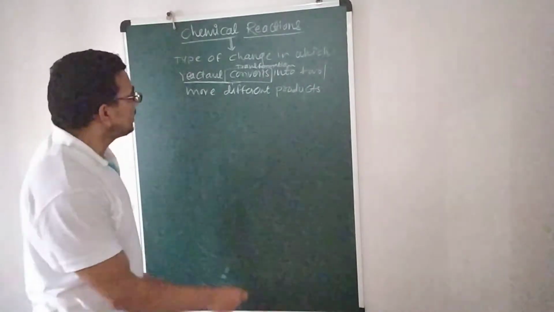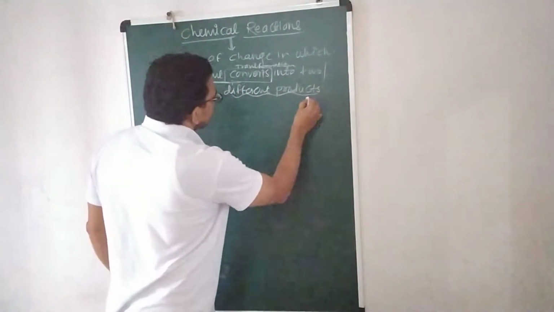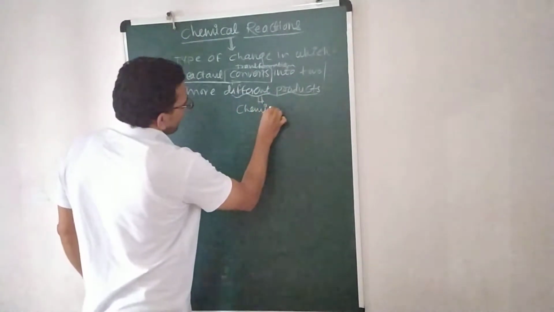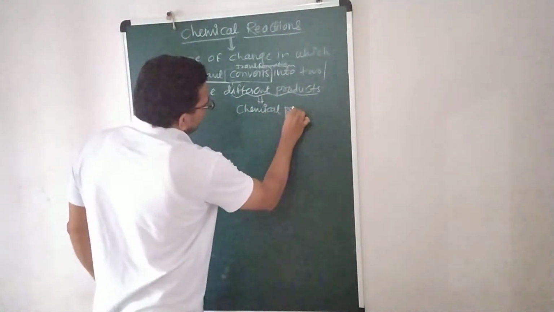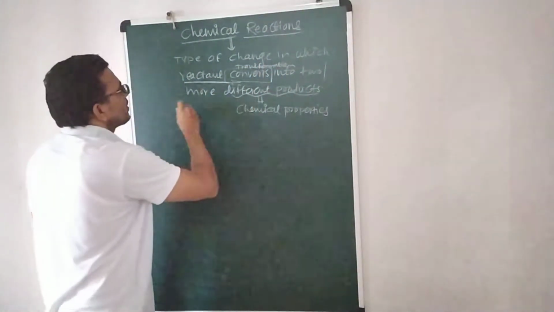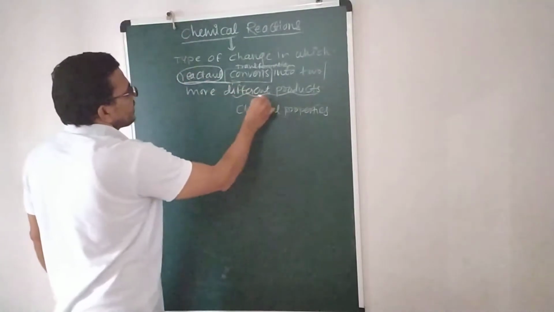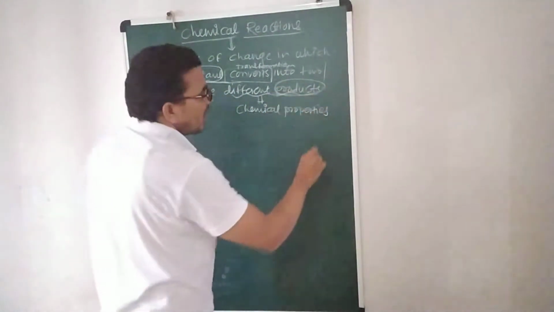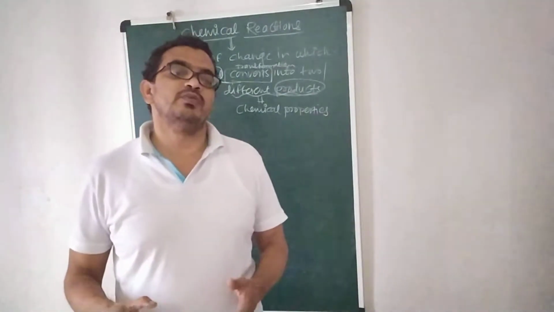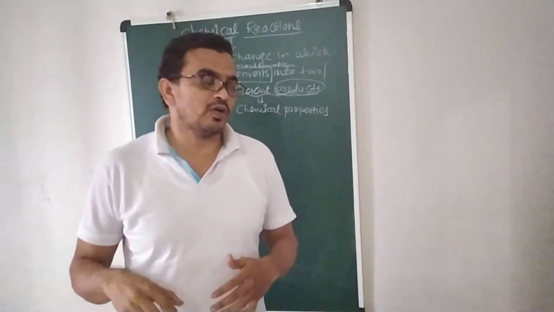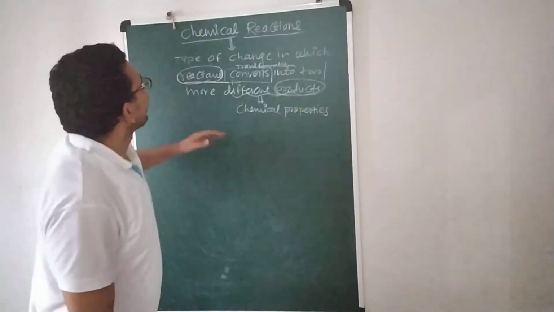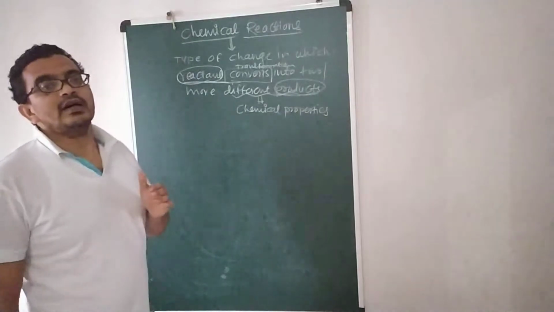So obviously the chemical properties of the reactant and the chemical properties of the product are different. Understand? So this is nothing but a chemical reaction.